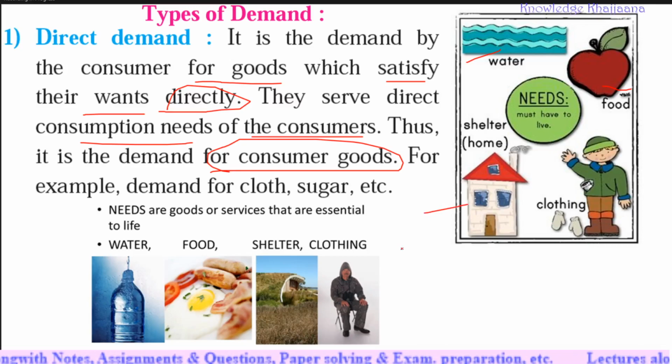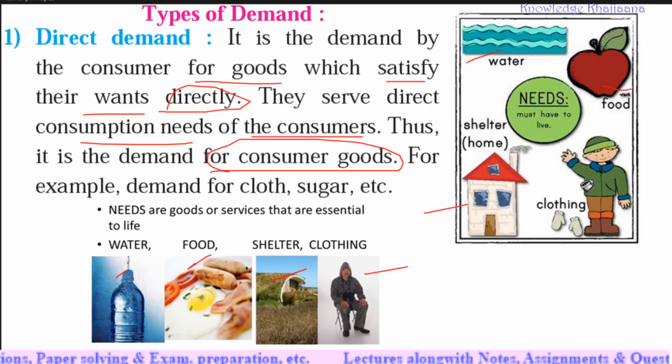In short, to satisfy the basic necessities of human beings, the consumer goods used come under the category of direct demand. For example, water, food, shelter, clothing, because this directly satisfies the specific demand. That's why those are called direct demand.